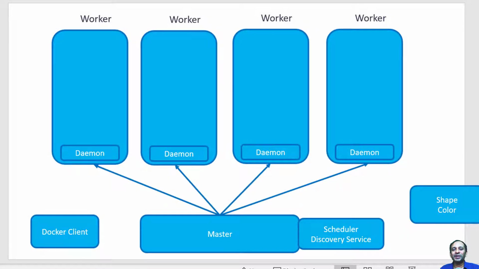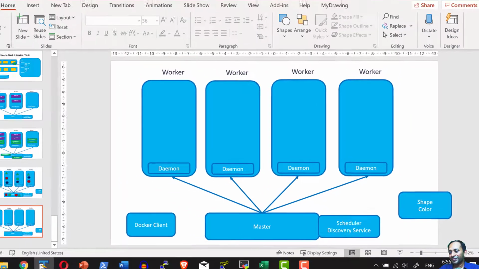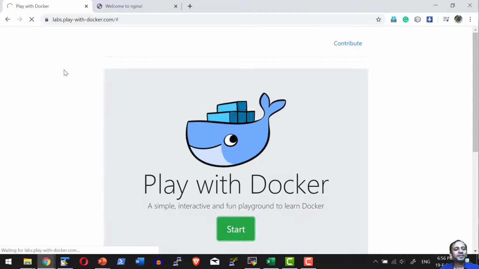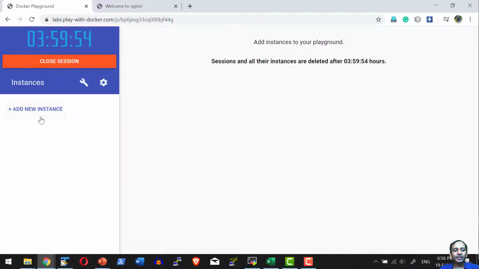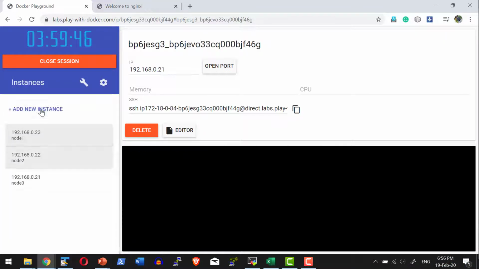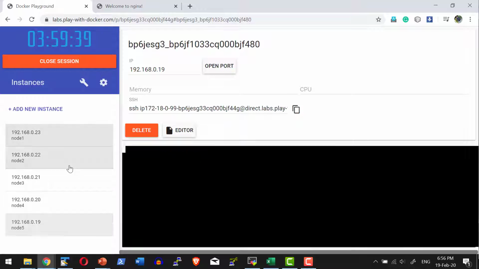Hi, let us do a demo on node labeling. For the demo purpose, I am going to start 5 instances from Play with Docker. Let me start with Play with Docker. Let me go ahead and start 5 instances. I do have 5 instances.